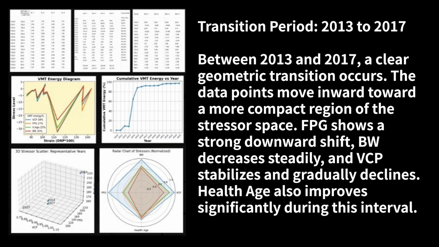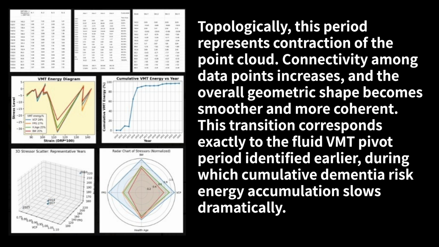Transition period, 2013 to 2017. Between 2013 and 2017, a clear geometric transition occurs. The data points move inward toward a more compact region of the stressor space. FPG shows a strong downward shift. BW decreases steadily, and VCP stabilizes and gradually declines. Health age also improves significantly during this interval. Topologically, this period represents contraction of the point cloud. Connectivity among data points increases, and the overall geometric shape becomes smoother and more coherent. This transition corresponds exactly to the Fluid-VMT pivot period identified earlier, during which cumulative dementia risk energy accumulation slows dramatically.